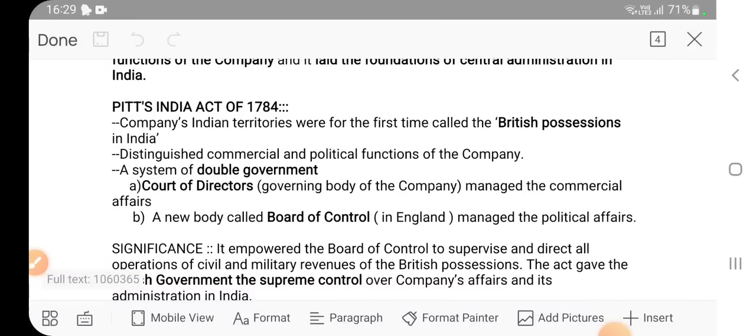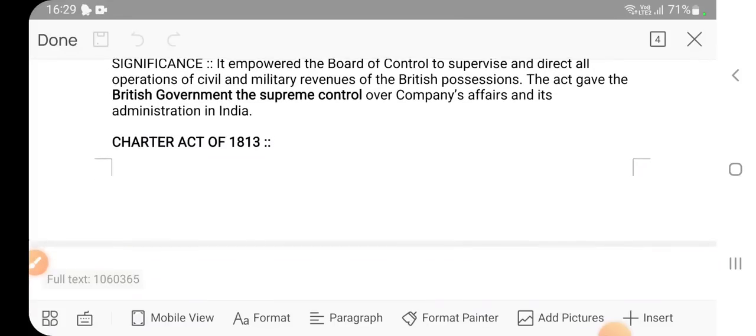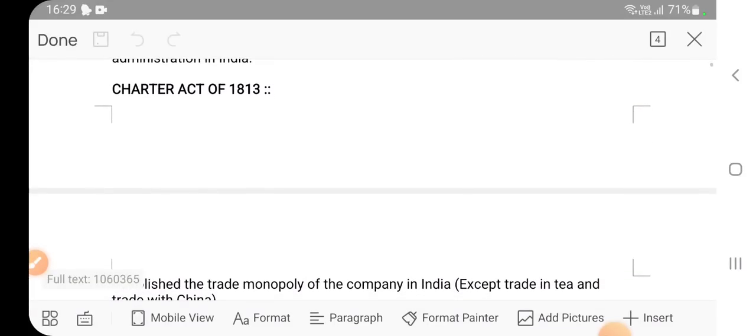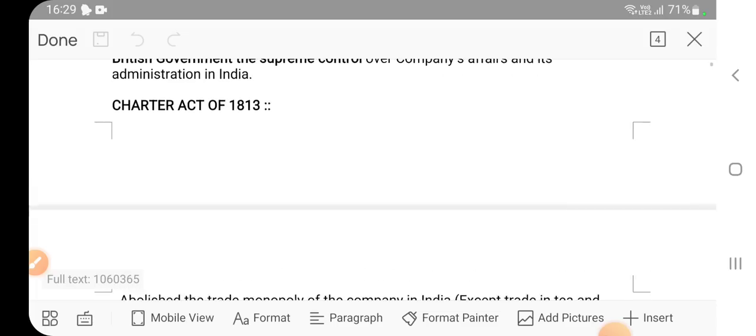But there are so many other things that would make the entire picture clear. So we are only discussing the politics-related part. This is only a factual portion of your syllabus, so you have to just remember the keywords and factual details, that too from the prelims point of view. So the Charter Act of 1813, we will discuss it in another lecture.